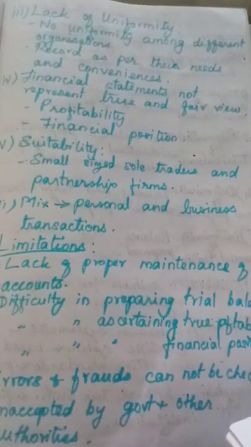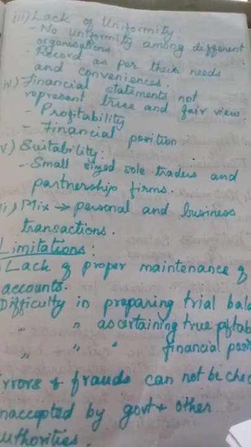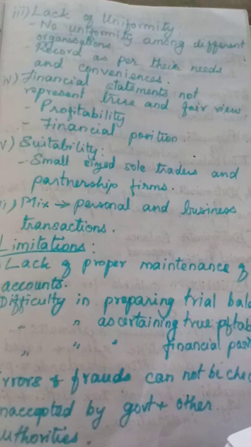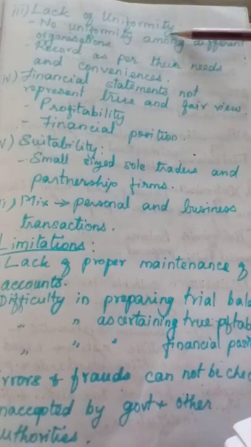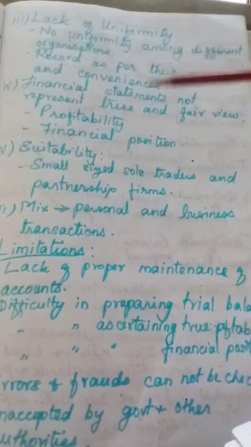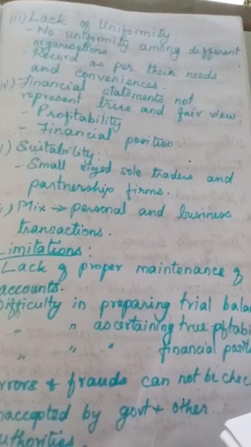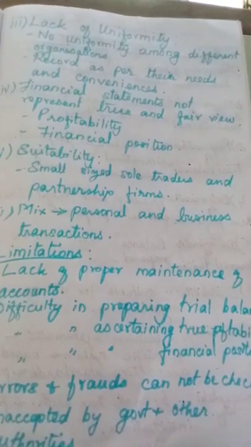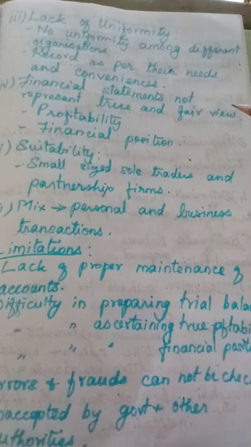From that he will prepare his accounts. That's all. So there is no uniformity among different organizations. Understood the third point, lack of uniformity. Then the fourth one, financial statements may not represent the true and fair view.